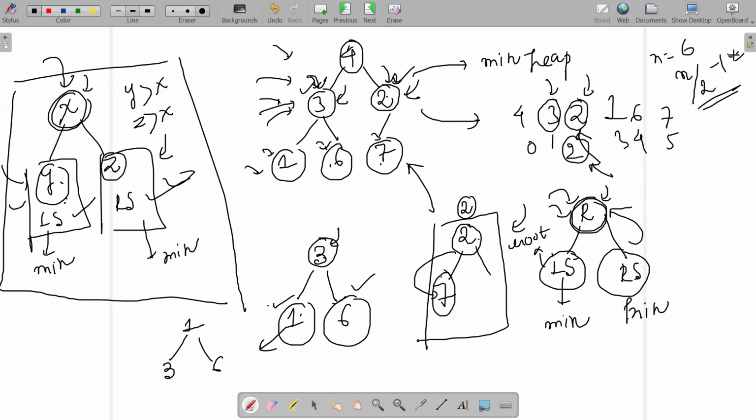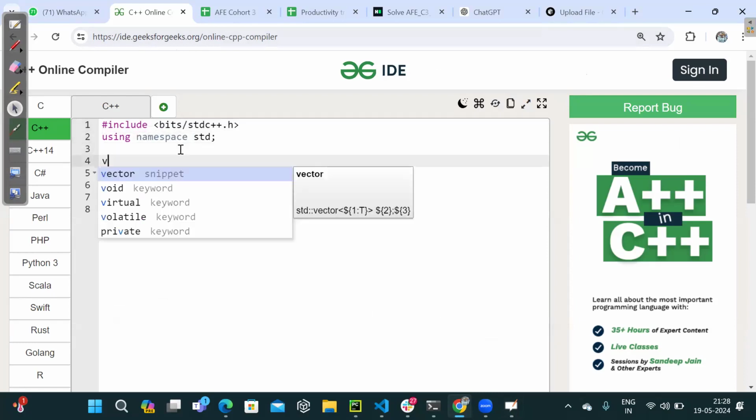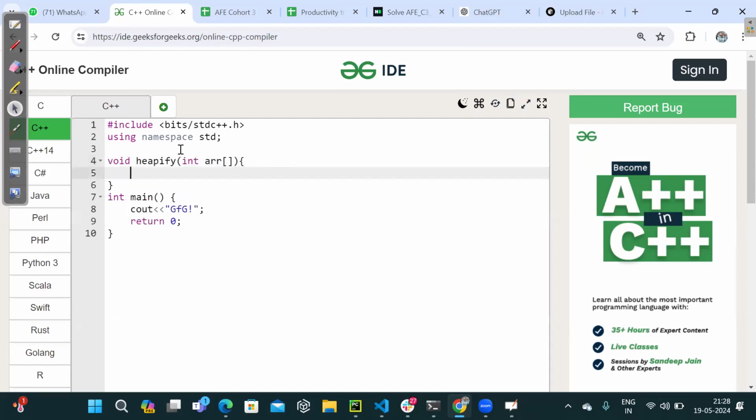So how would you write the heapification process? How would you write the function? Let me know on this. What's your take on this? So I think, yeah, let there be bits/stdc++.h. Right, let there be void heapify, that takes your entire array, right? Okay, correct. And from where to where should I be starting?